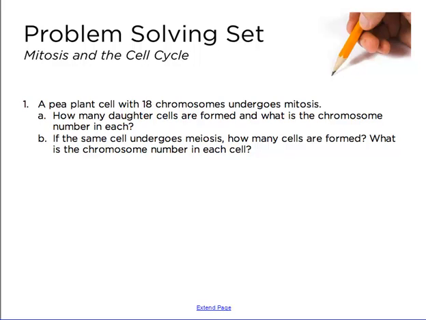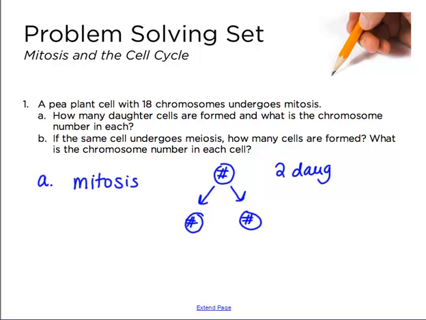Question 1 states that a pea plant cell with 18 chromosomes undergoes mitosis. How many daughter cells are formed, and what is the chromosome number in each cell? So remember that mitosis yields two daughter cells that are identical. So for mitosis, you have one cell, just say number, and it yields two identical daughter cells with the same number. So therefore, two daughter cells, and they each have 18 chromosomes in each.